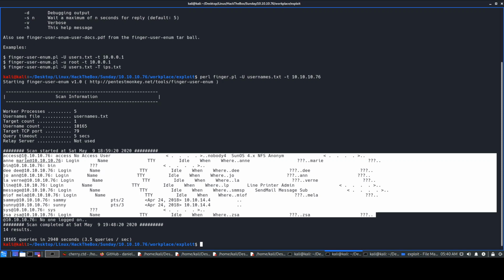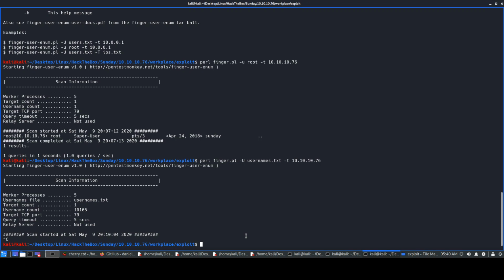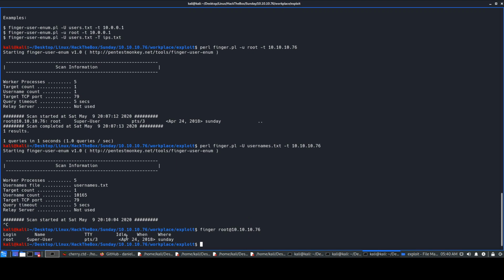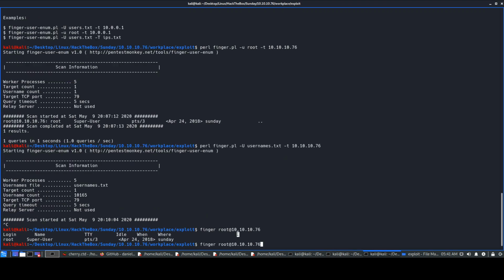If we see over here, I obviously tried checking for access user first, but it was nothing, it was not a user or something. What is of interest is these two users over here, that is Sammy and Sunday. We have the same thing which we saw earlier for root, right? This PTS thing. If we go back to our CMD over here, we'll just check for root. Yeah, this is what is shown, right? PTS3 and when, where, and everything. Similar things are shown over here, Sammy, this thing, that thing. So let's just check. We have Sammy and we have Sunny over here.